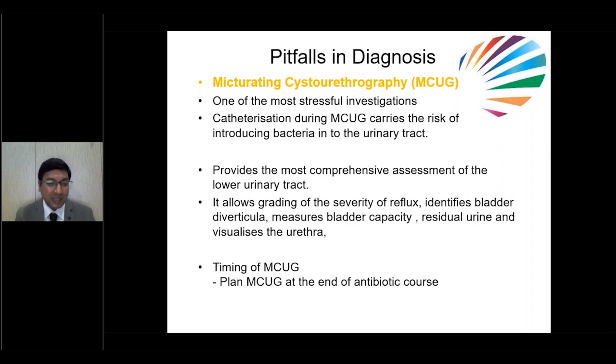But when to do MCUG? Previously, we used to wait after treating the infection. We used to wait up to 3 to 4 weeks after treatment, and after that do MCUG. But now, as per the latest guidelines, we can do MCUG after treatment. Suppose the child is in hospital and you are giving antibiotic, continue antibiotics for 4 or 5 days. Repeat the urine culture again. If the culture is normal, if the child has a normal CRP, no evidence of infection, and pus cells are less than 5, then you can go for MCUG at that time. So you can do MCUG at the end of the antibiotic course. There is no need to wait up to 3 to 4 weeks after treatment.